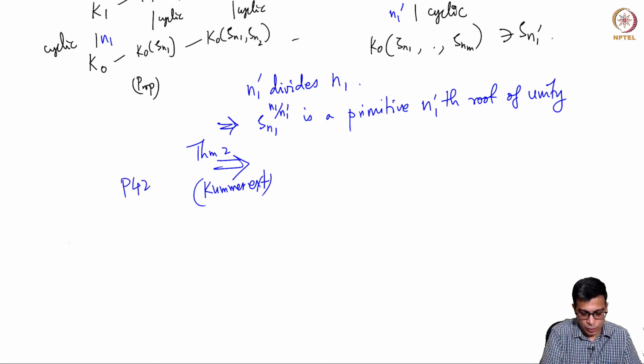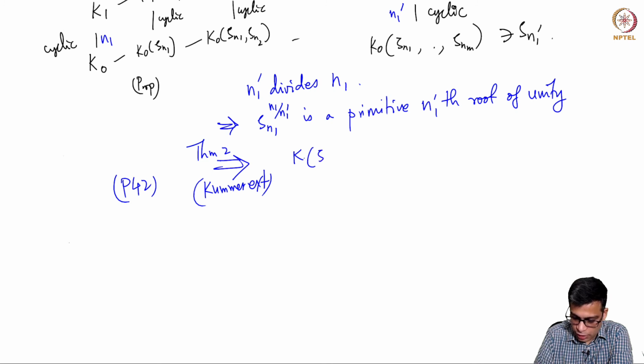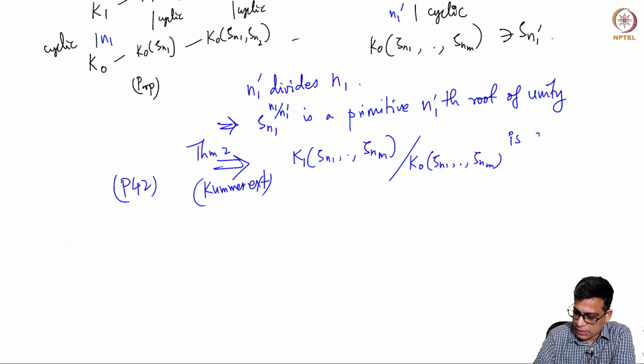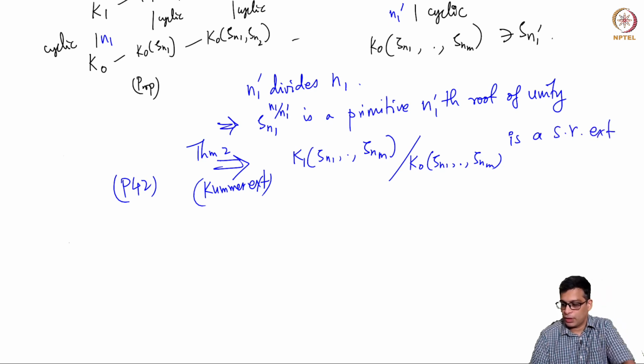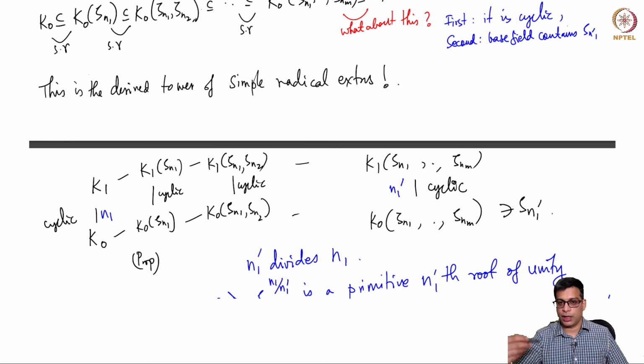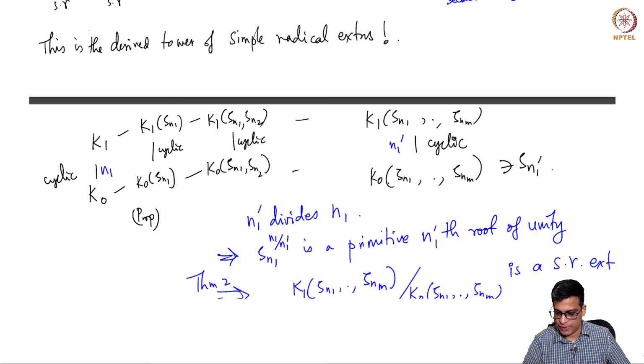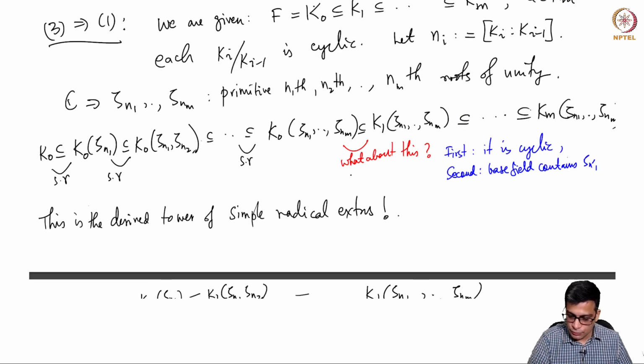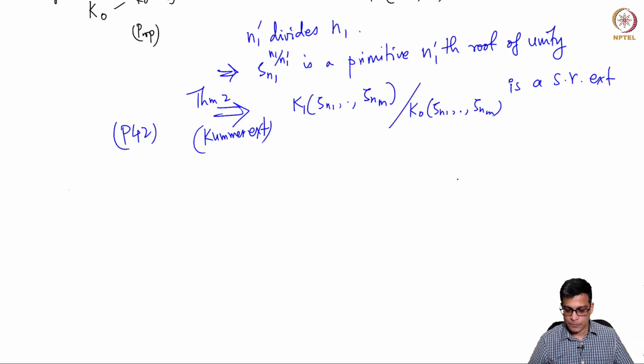I think page 42 in these notes, K adjoined K1 adjoined is a simple radical extension, right? Because it's obtained by adding an n1th root of some element of this field. So similarly, this is simple radical, this is simple radical, this is simple radical. So everything is simple radical.